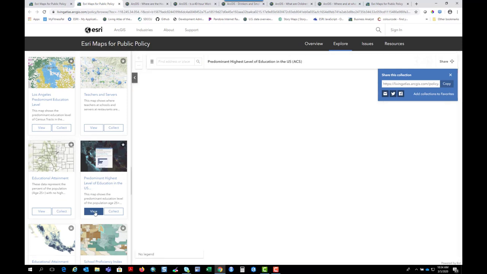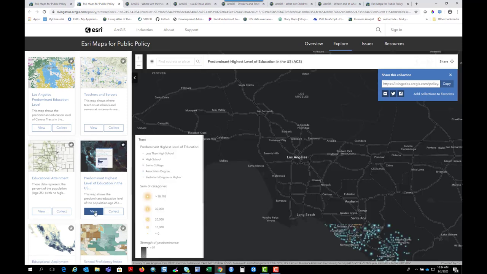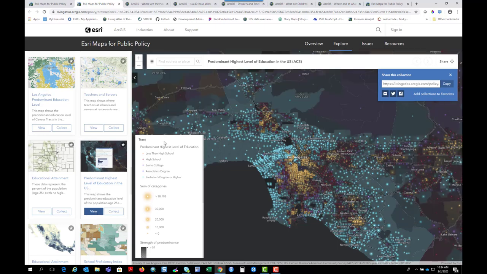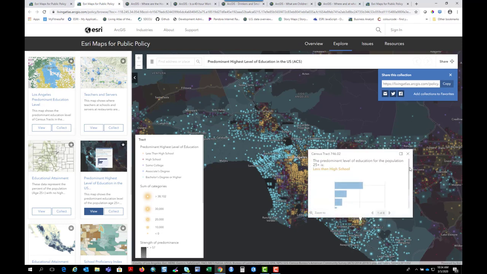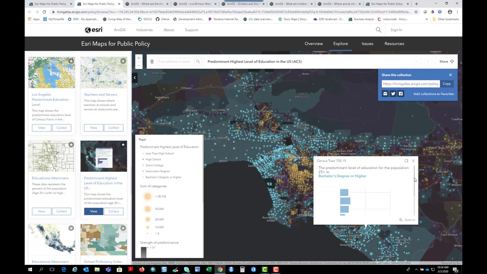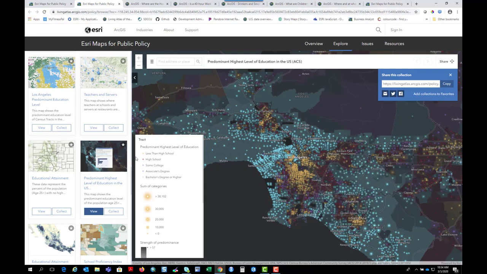Let's view this map. This site remains zoomed into Los Angeles, and it gives us this predominance map, where each color represents the most common education level of adults in those census tracts. So in Santa Ana here in Orange County, we see that it's predominantly less than high school, whereas in neighboring Irvine, it's predominantly bachelor's degree or higher. I like this map, so I'm going to add it to my collection.